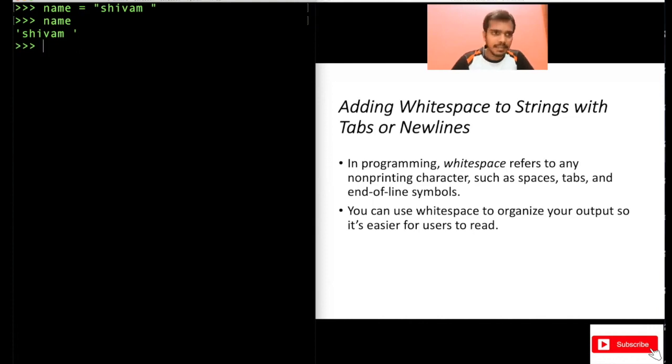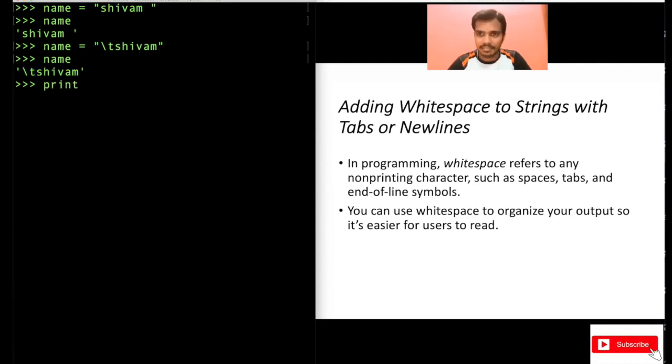So let's see here, name equal to, if you want to use a tab, you can write \t in your string and write Shivam here. Now try to print the name. Nothing happened, right? This \t got printed, right? It didn't print the space, right? That's because this is a special character here. You have to use print if you want to actually see the effect of white space, because that is a special character.